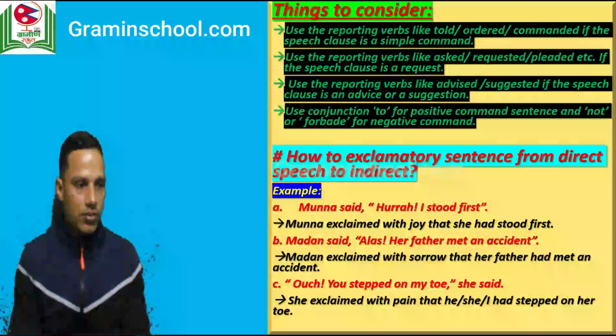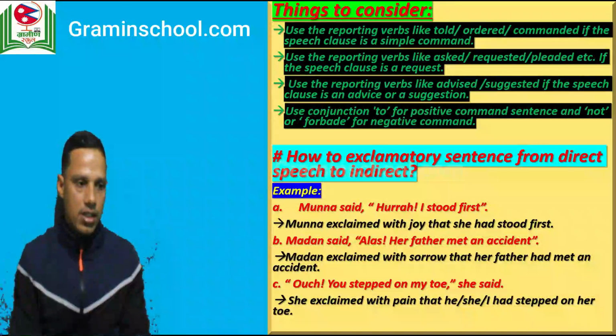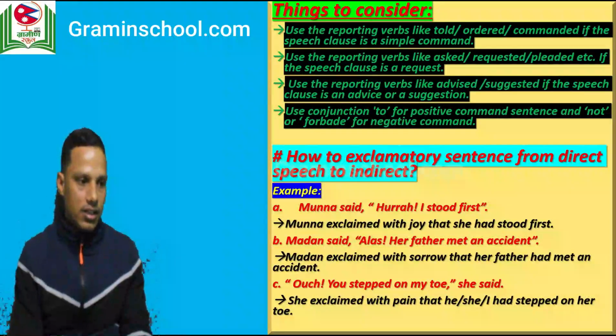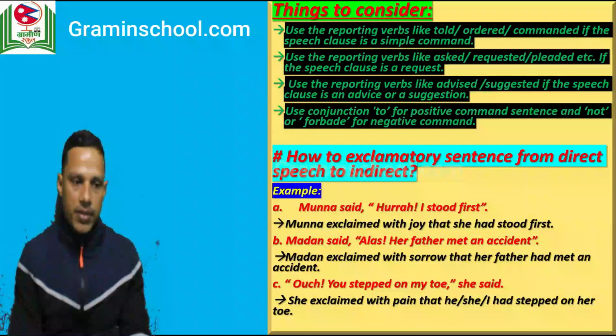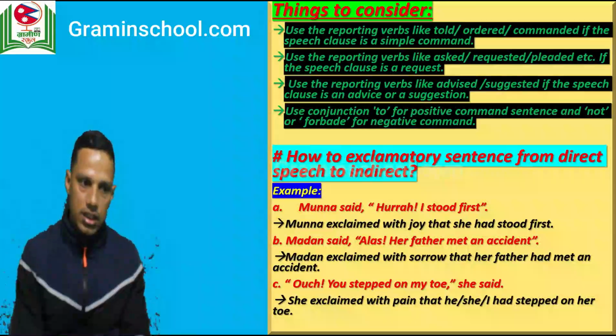Okay, let's move ahead. Here are some points to be considered while changing an imperative sentence from direct into indirect. First point: use reporting verbs like told, ordered, commanded if the speech clause is a simple command.